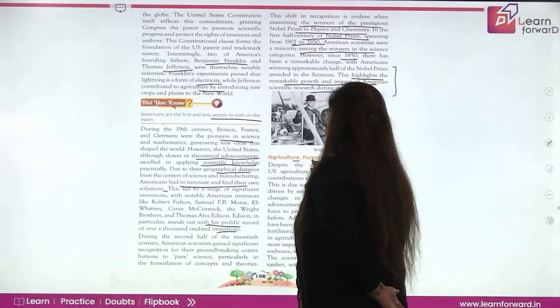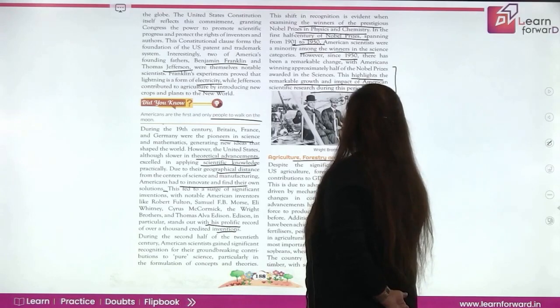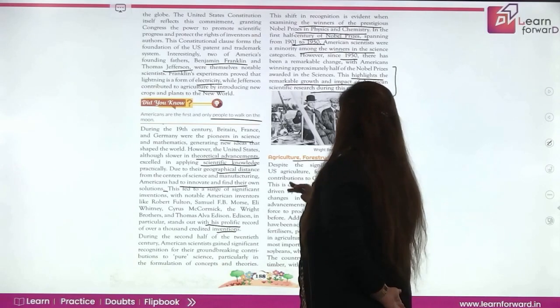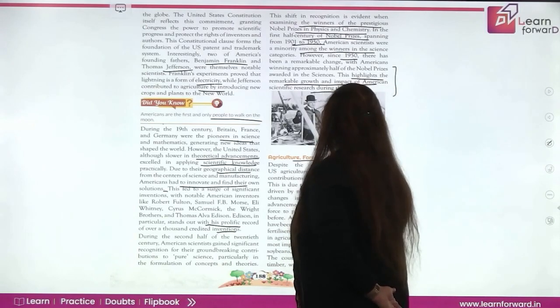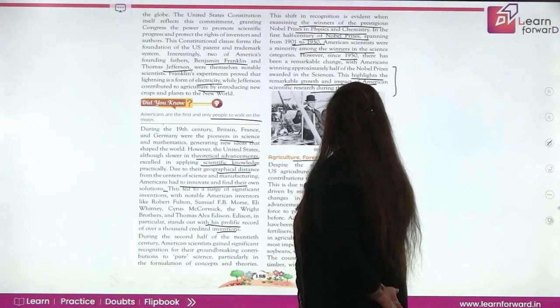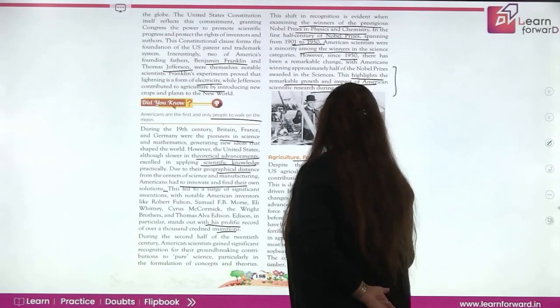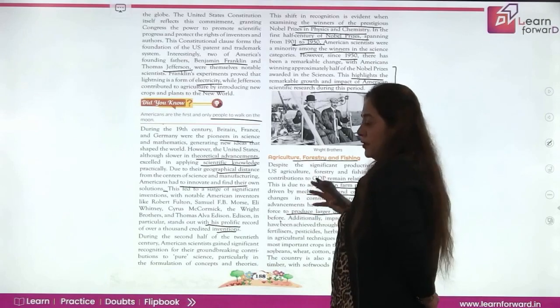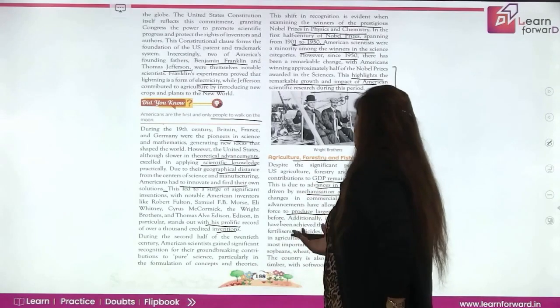Then comes agriculture, forestry and fishing. Despite the productivity of US agriculture, forestry and fishing, their contribution to GDP in this area remained small, because advances in farm productivity were driven by mechanization and organizational changes of commercial farming. The advancement has allowed a smaller labor force to produce larger quantities than ever before. With the advancement, fewer people were employed on farms, but production was higher.